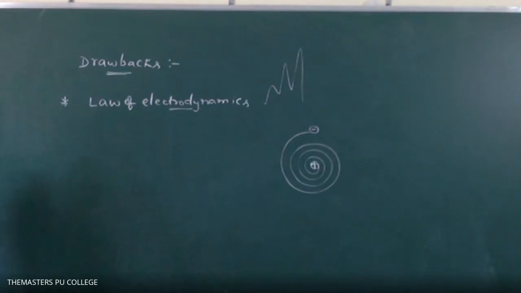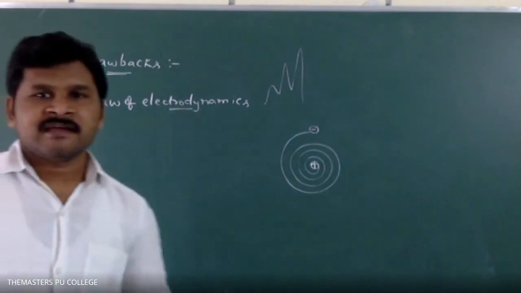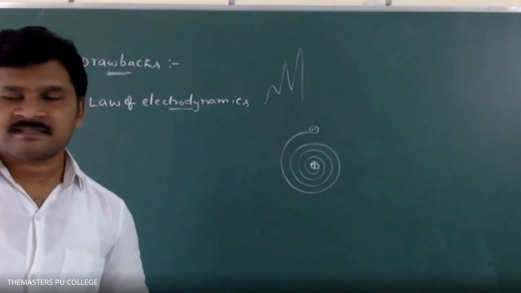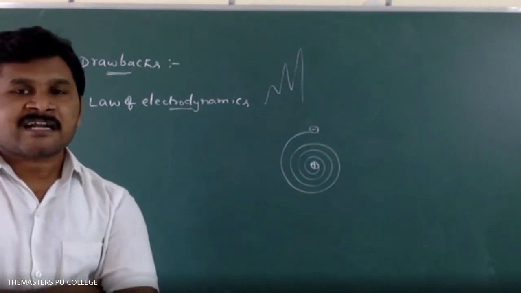And it travels in a spiral path. Finally, it must fall into the nucleus and the atom should collapse.